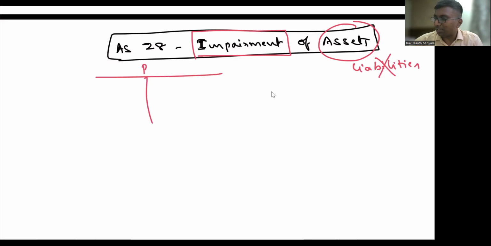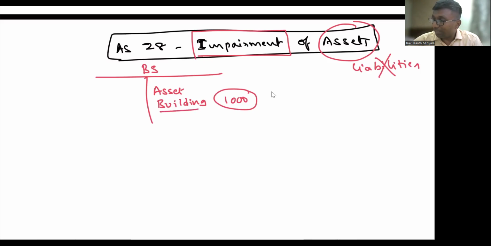So if I say balance sheet, and I put an asset here, let's say some building, one machine, something like that. So building, if I keep it here, 1,000 rupees. What does it mean by 1,000 rupees of building? The asset is obviously there. What do you mean by 1,000?